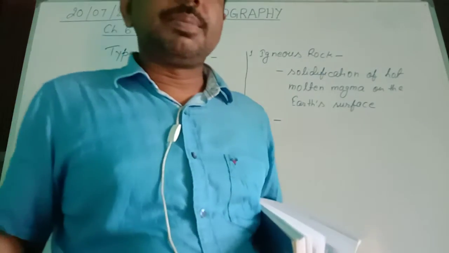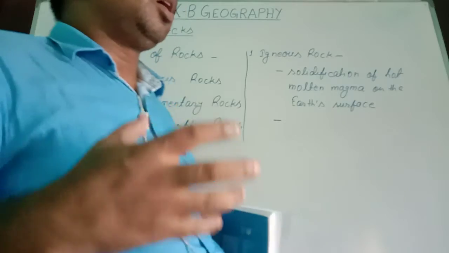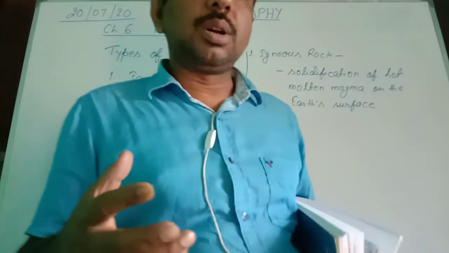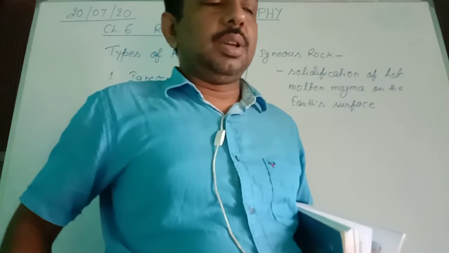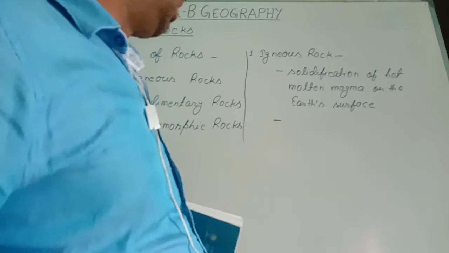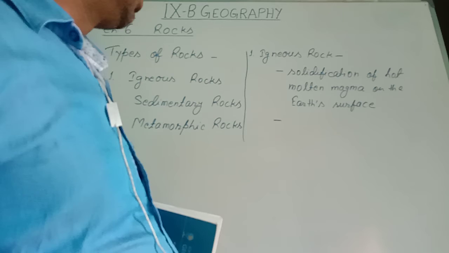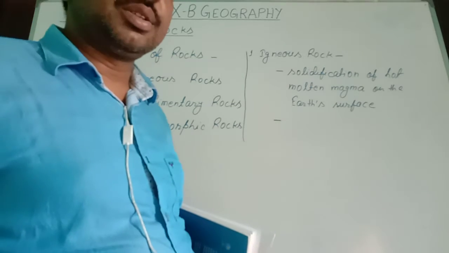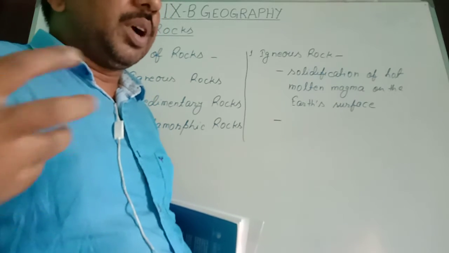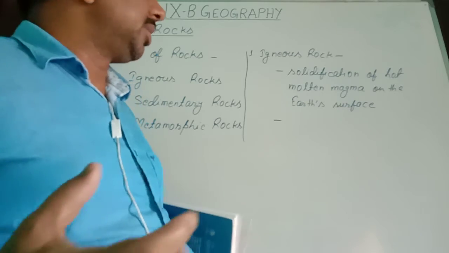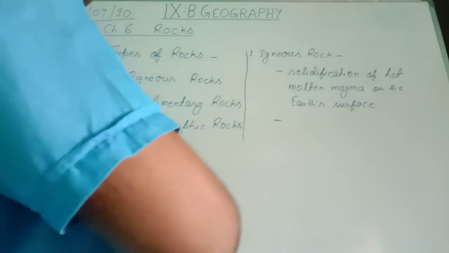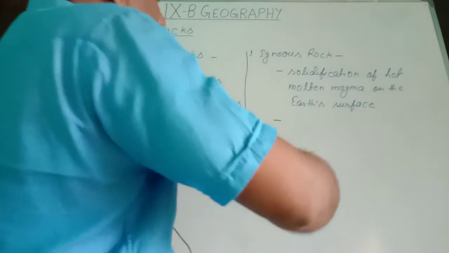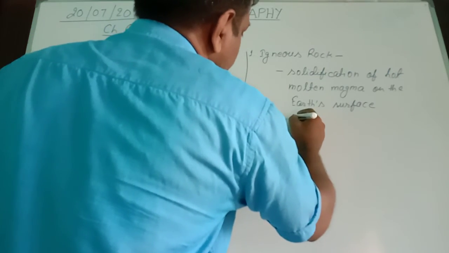And the other concept of this primary rock: when the earth was in the form of liquid, then it solidified and became solid, and the first formed solid surface was made up of igneous rock. So this is also known as primary rock. So there are two concepts to be said.